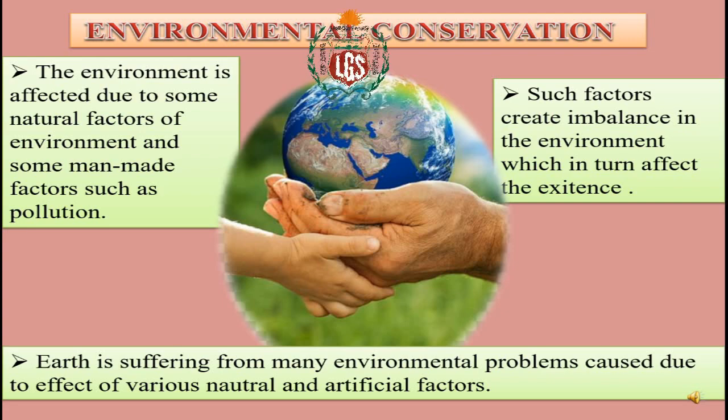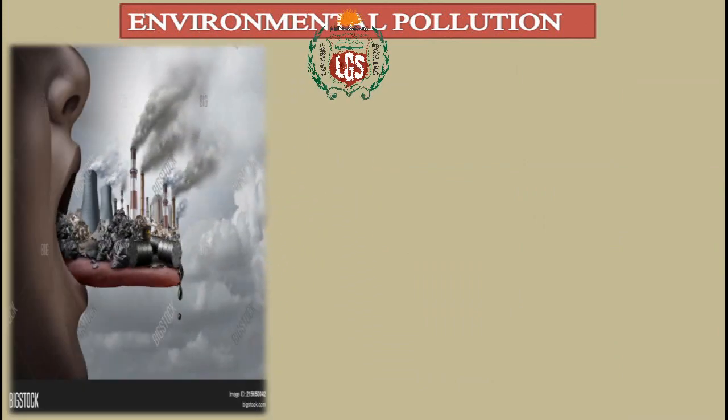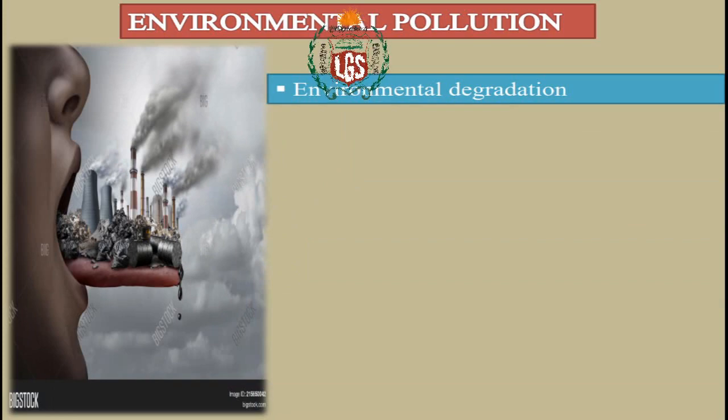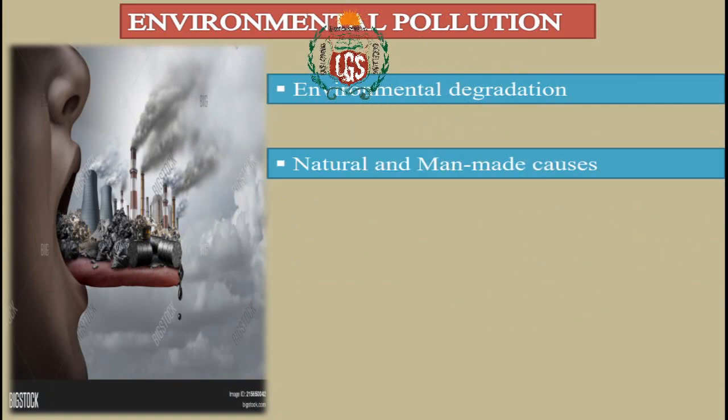We have also studied in the earlier classes about environmental pollution. We all are aware pollution brings about environmental degradation, right? Pollution is where the environment always gets degraded, damaged. Man-made and natural causes. Of course, the environment is getting degraded. Pollution has been increasing because of what? Because of man-made and natural causes. Man is causing degradation. Naturally, it's getting degraded.